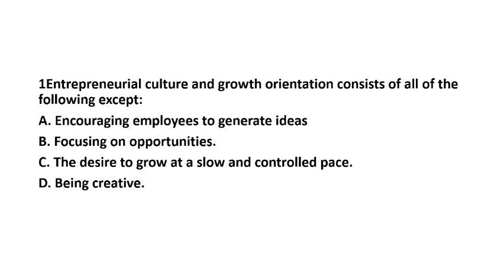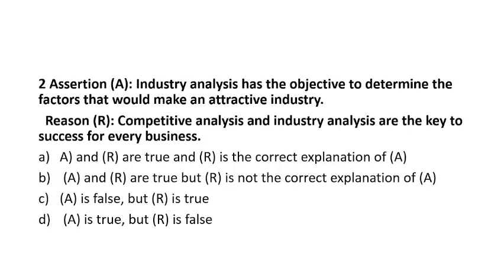If you see option number C, the desire to grow at a slow and controlled pace. Here, the slow and controlled pace is making the statement negative, taking the statement in a negative direction. So here the word "except" is mentioned, so the negative thing will be the answer. Option number C is the right answer. I hope you understood this question. Please take special care when you see these types of words in the exam.